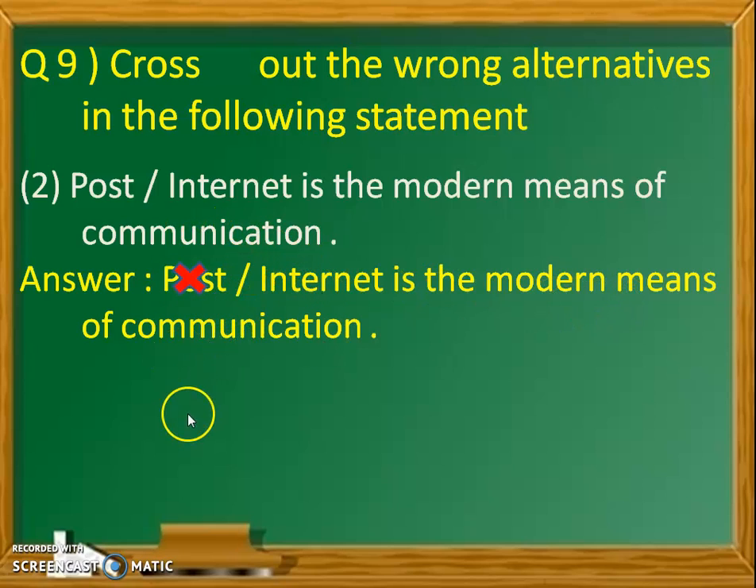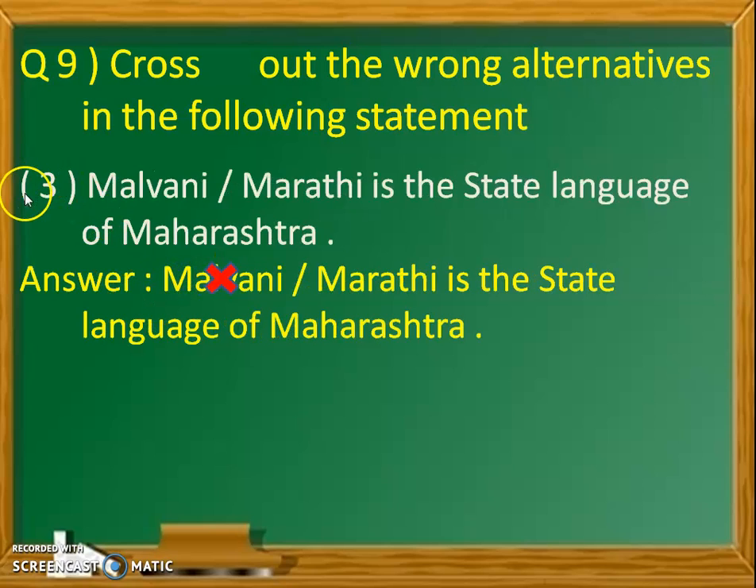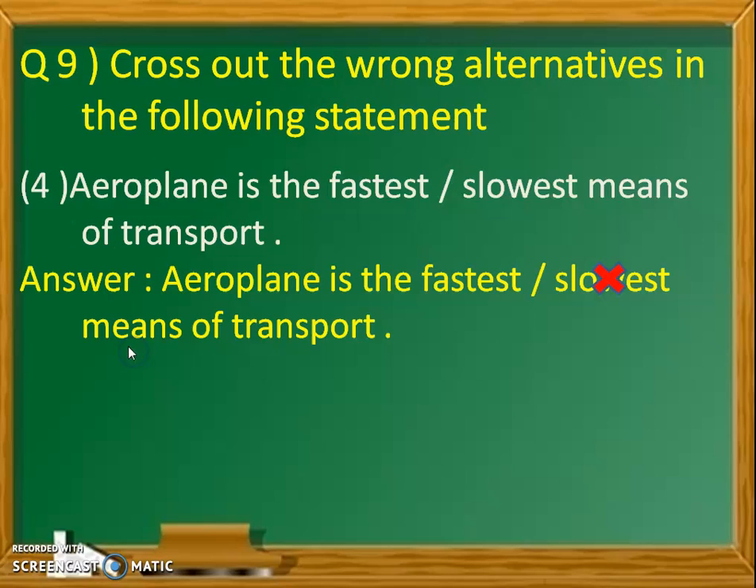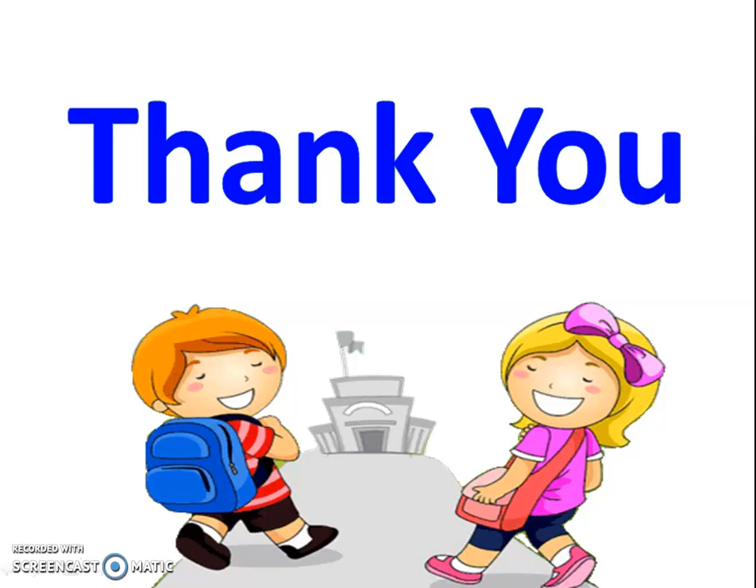So post is wrong. Number 3, Malwani or Marathi is the state language of Maharashtra. Marathi is the state language of Maharashtra. So Malwani is crossed. Aeroplane is the fastest or slowest means of transport. Aeroplane is the fastest means of transport. So we put a cross on slowest. In this way, we have solved the exercise and revised chapter number 7, our village and our city. Thank you.